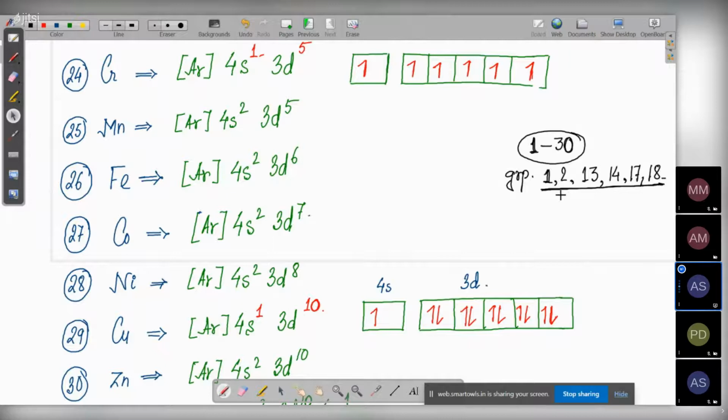And 18 is helium, neon, argon, krypton, xenon, radon. So in this way, down the group, you need to know the elements from group 1, 2, and 13 to 18. 15 and 16 are optional for class 11, but you can always memorize them because they are in your class 12 syllabus.